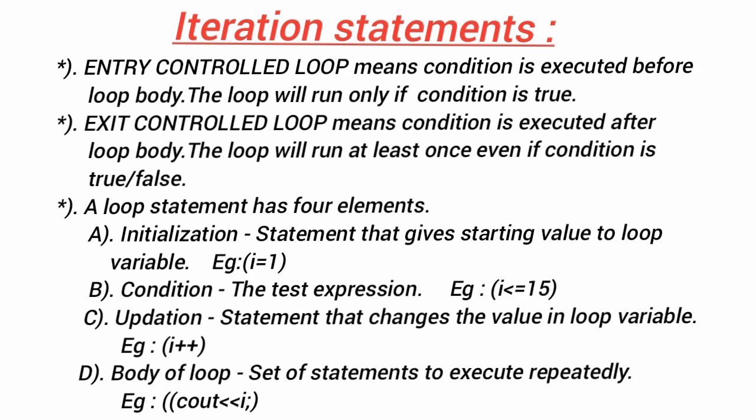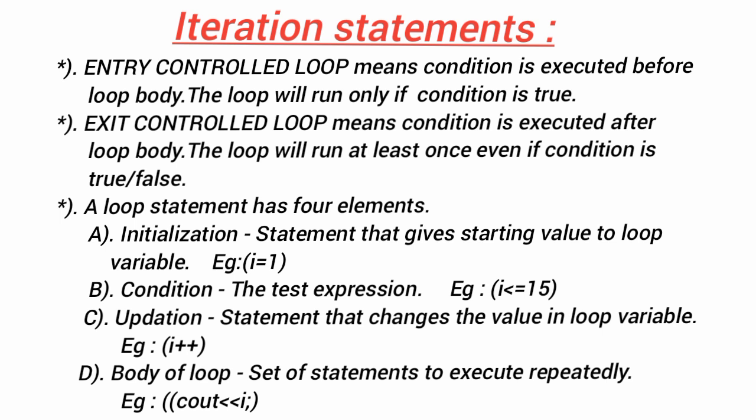Okay, let's start. Entry control loop. Entry control loop means the condition is evaluated before the loop body. The loop will run only if the condition is true. Exit controlled loop means the condition is evaluated after the loop body. The loop will run at least once even if the condition is false.